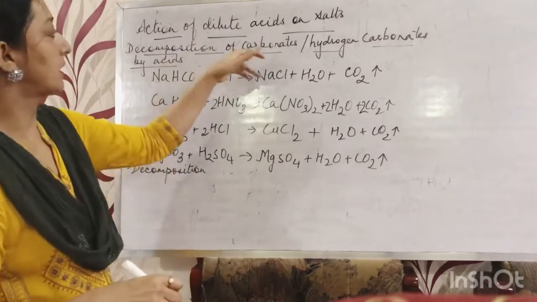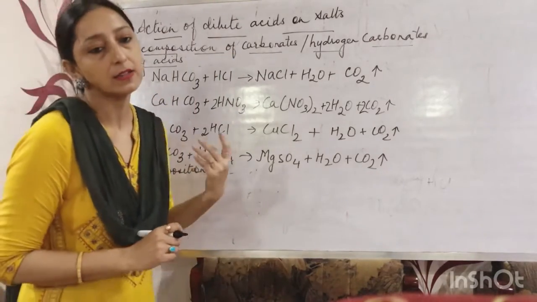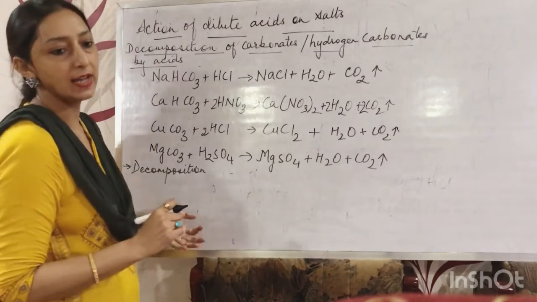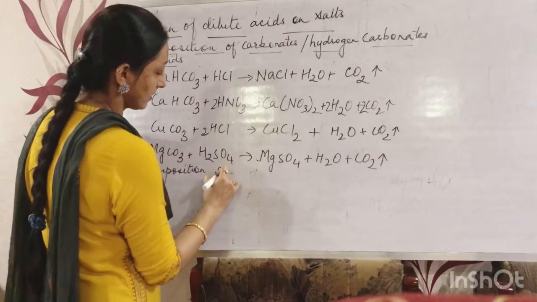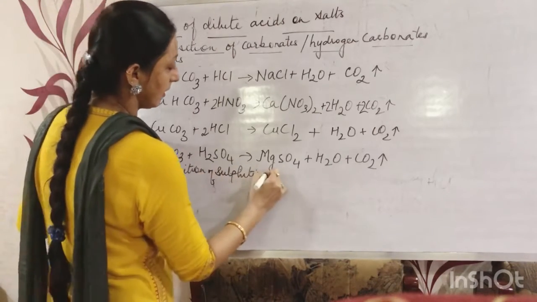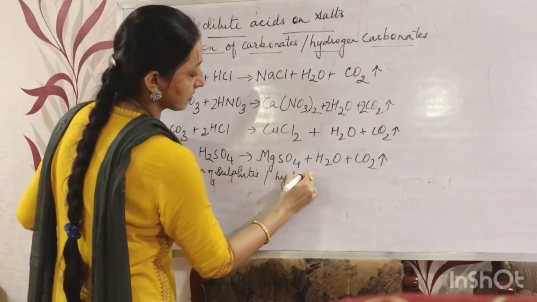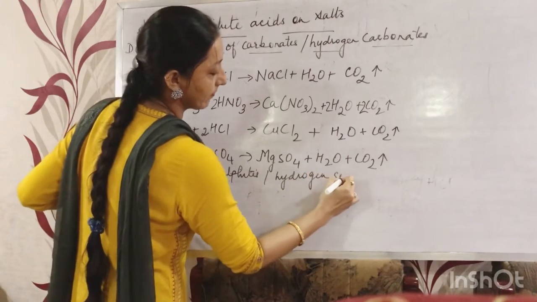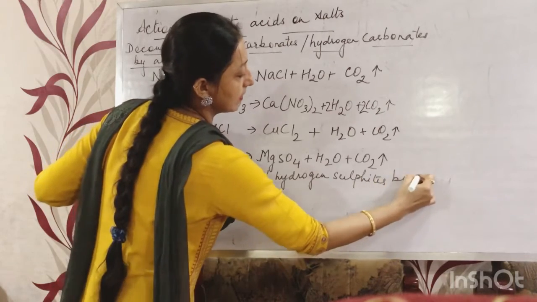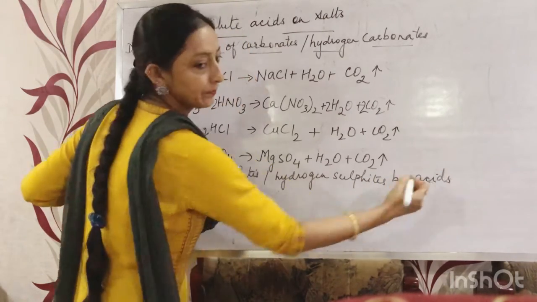Here we have seen decomposition of carbonates and hydrogen carbonates. Now we'll see decomposition of sulfites and hydrogen sulfites by acid.